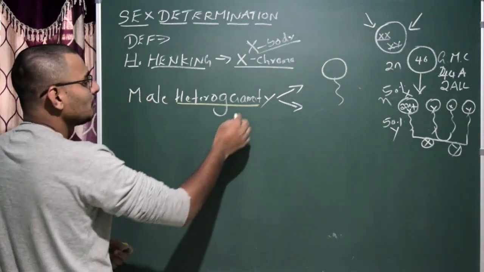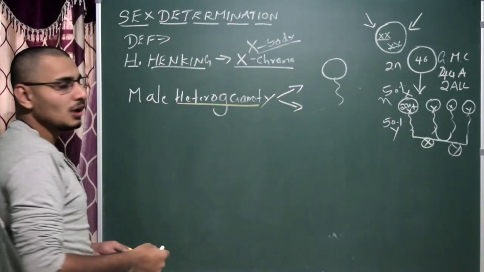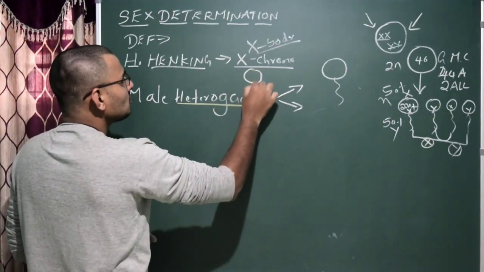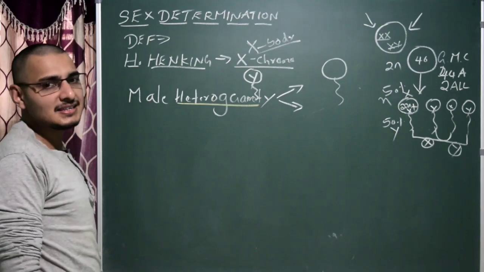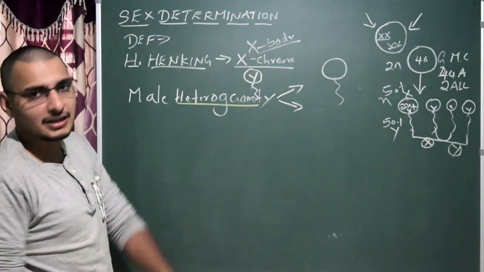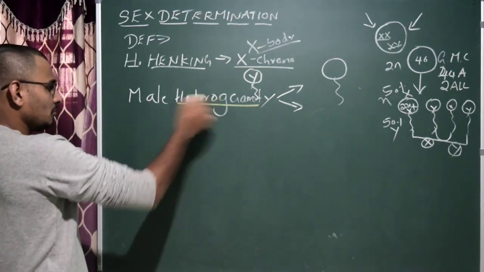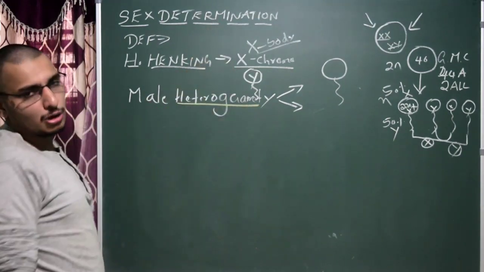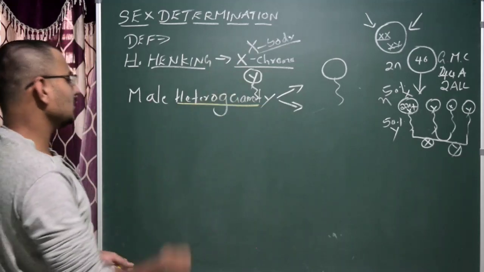What is a good example? Give me a good example for male heterogamety. That is nothing but the sperm containing Y as allosome, correct. That is actually a very good example. So remember it, and we have to write a lot of examples. We'll discuss it a bit later.